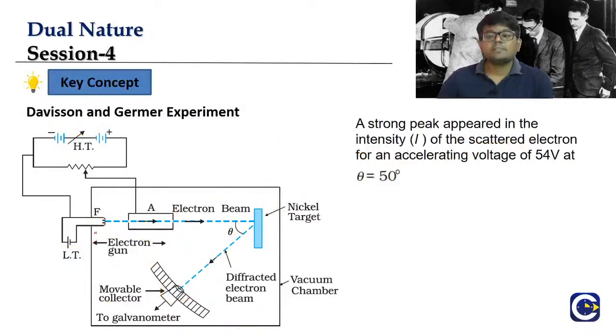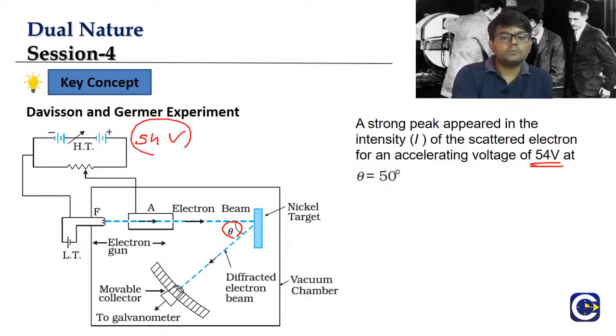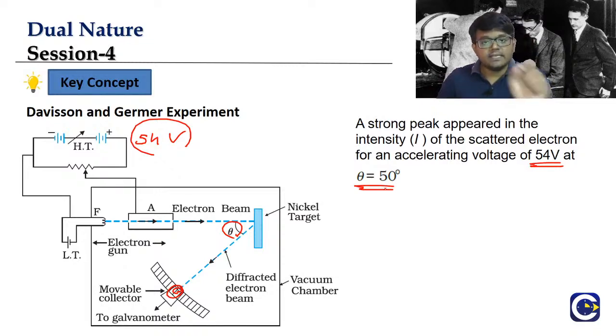What they observed was that at a certain angle, if you are using an accelerating voltage of 54 volt, a particular value, then what they observed is a peak value of the photocurrent. That means the maximum number of electrons are coming in a direction where theta is equal to 50 degrees.